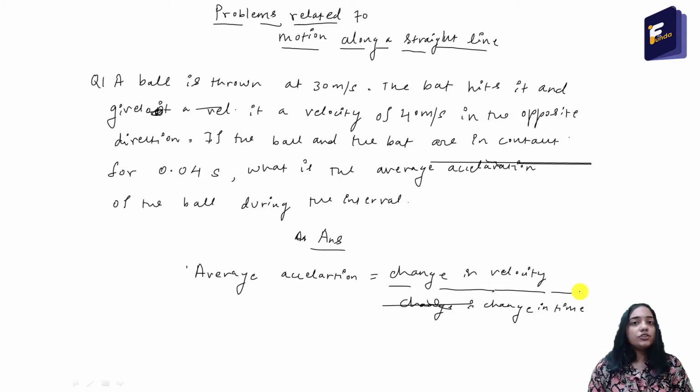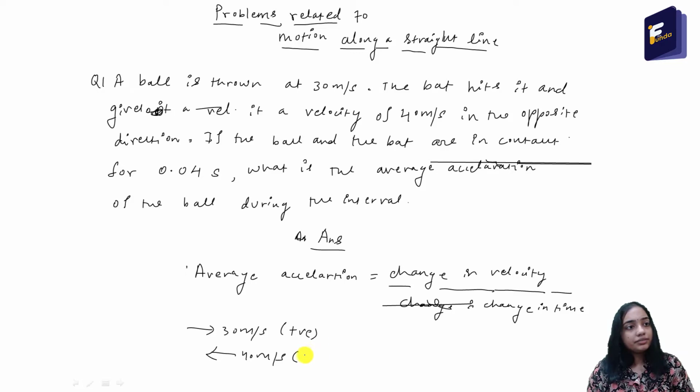So what is the initial velocity? Let the initial velocity be 30 meter per second towards the right. After the time interval, the velocity became 40 meter per second in the opposite direction. That means towards the left. So if we take the right side as positive, then this direction will be negative.